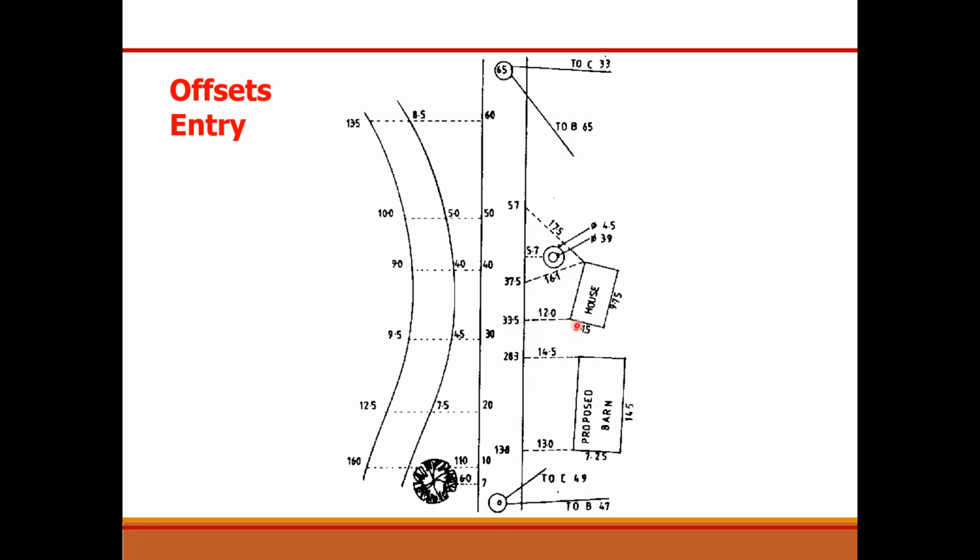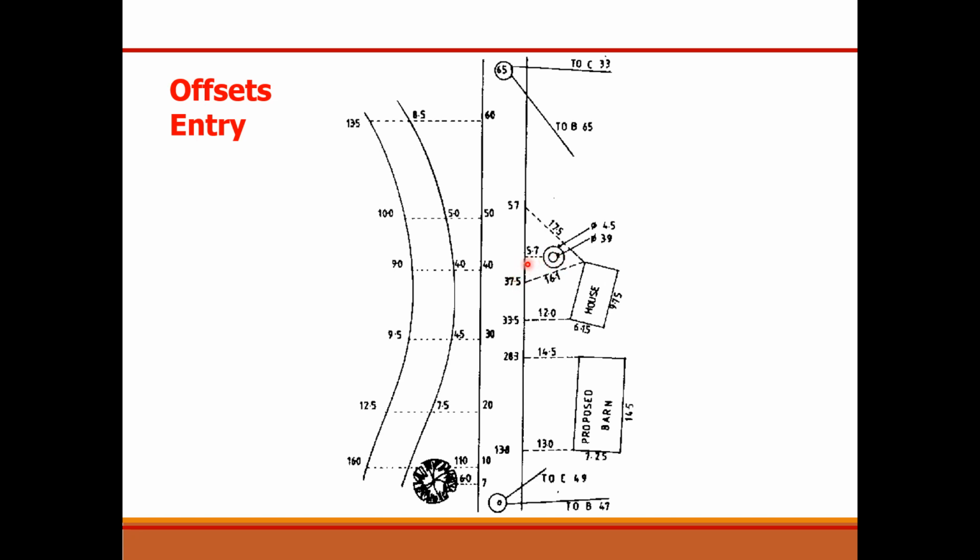For example, if you want to locate the corner of the house at this point, which is located at chainage 33.5 units, an offset was taken whose value was noted down as 12 units. Similarly, at this point the value of the offset was 5.7 units, which represents the manhole. This circular shape represents the manhole.